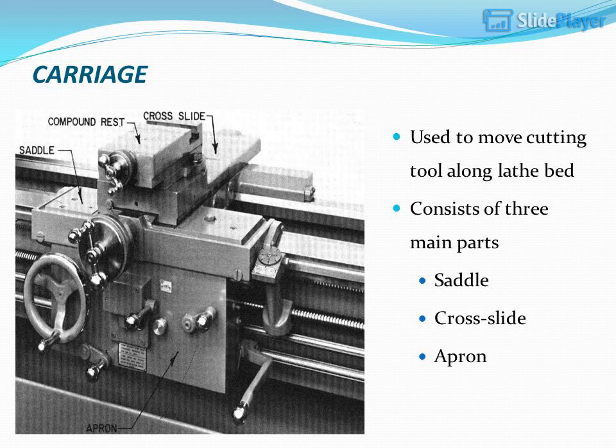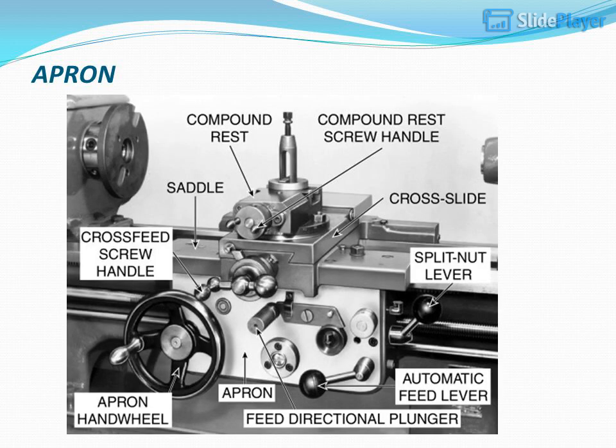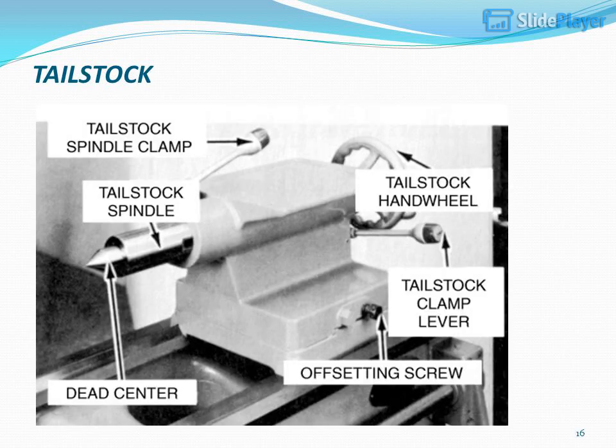Carriage, used to move the cutting tool along the lathe bed. Consists of three main parts: saddle, cross slide, apron. Tailstock.